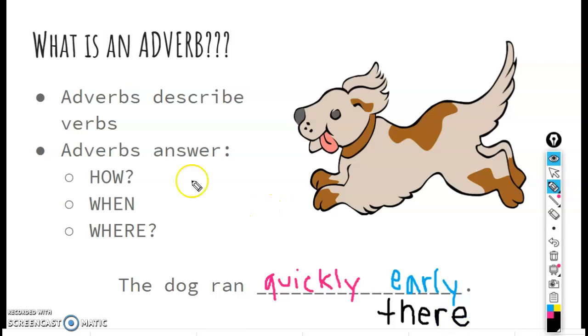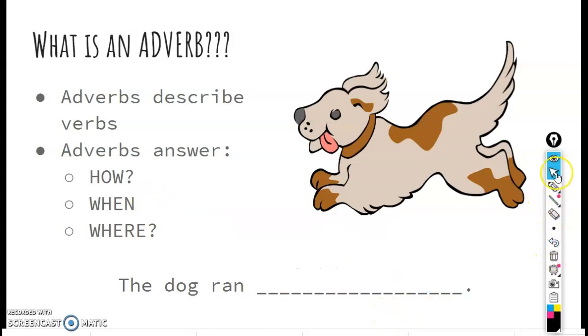If you're not sure, you can always ask yourself the question and see if the answer would make sense. How did the dog run? Quickly. That makes sense. When did the dog run? Early. That makes sense. Where did the dog run? There. That makes sense. All right, moving on to the next page.